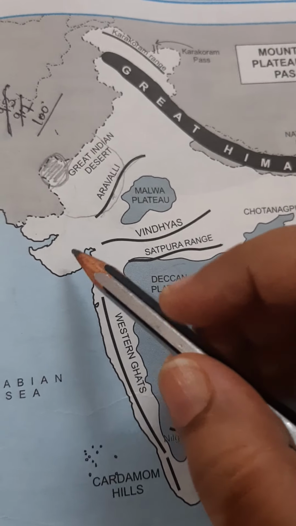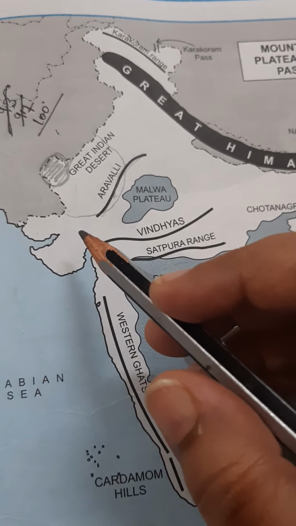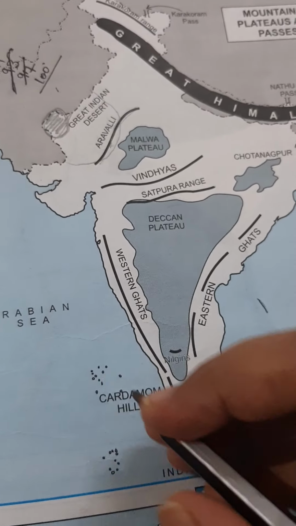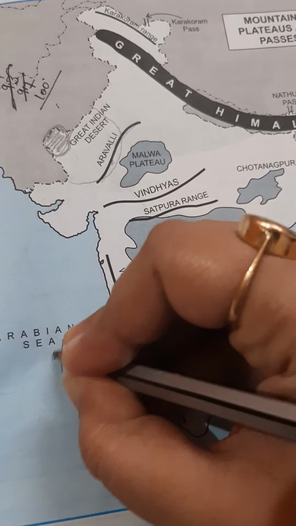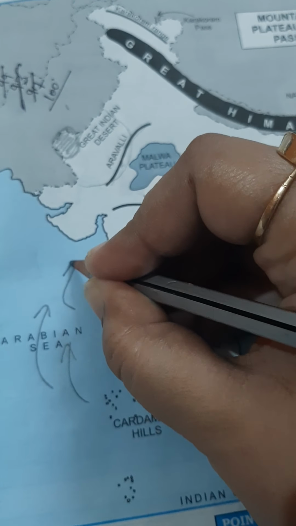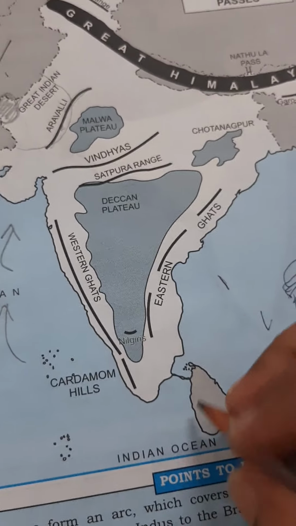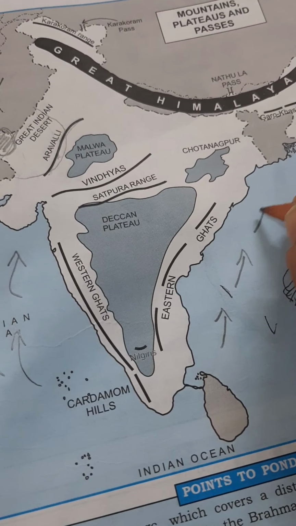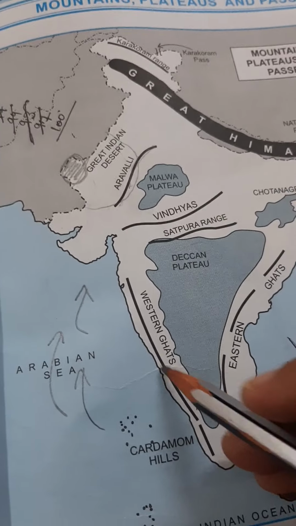Let's discuss. The first reason is the moisture laden winds. This is the Arabian Sea branch of the southwest monsoon winds, and this is the Bay of Bengal branch.